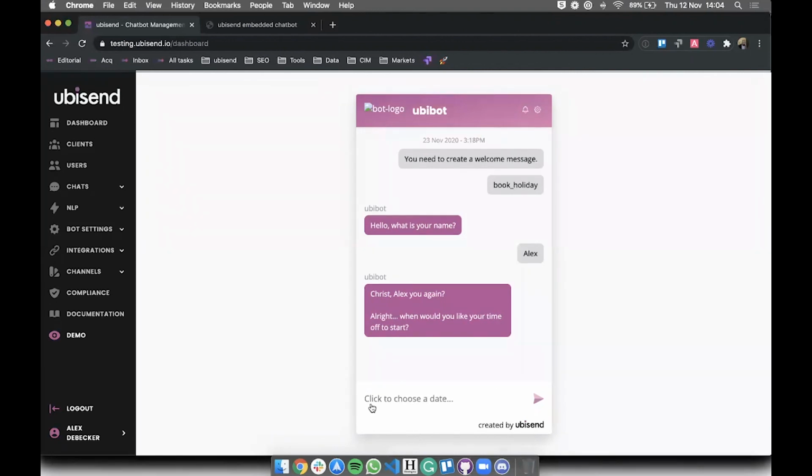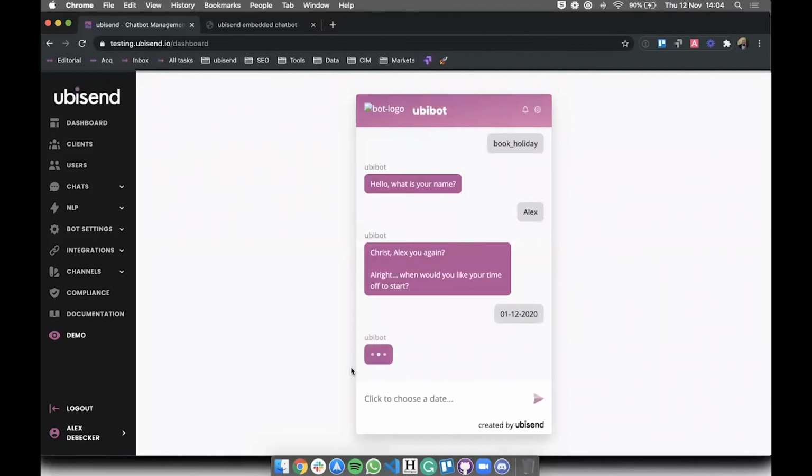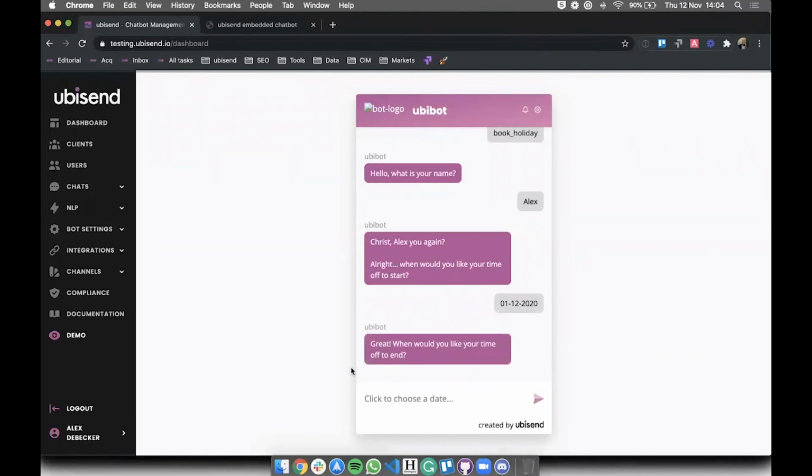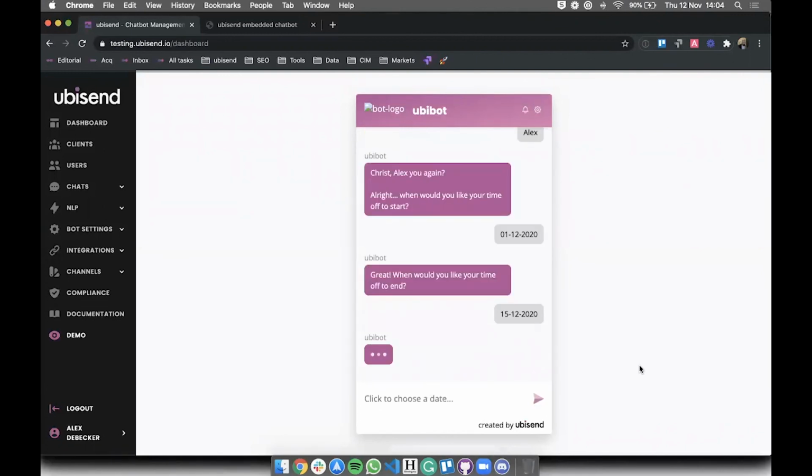Because I set this up as a date picker, I can click this and use this nice little UI to pick my start date, which I'm going to pick for the 1st of December. I can send that. Then it's going to ask me for the last day of my holiday. So I want to end my holiday on the, let's say, 15th of December. So I'll take 2 weeks off just before Christmas, which makes sense.